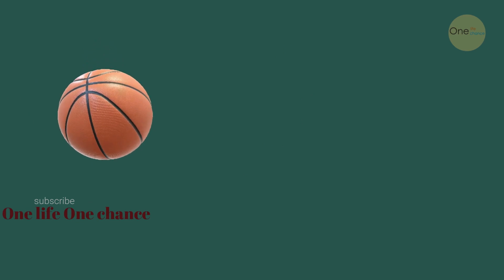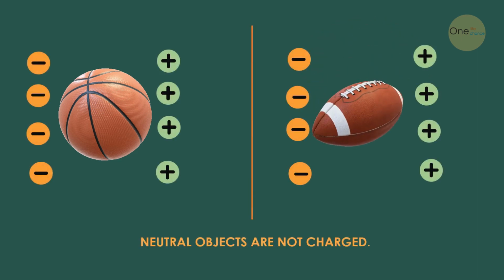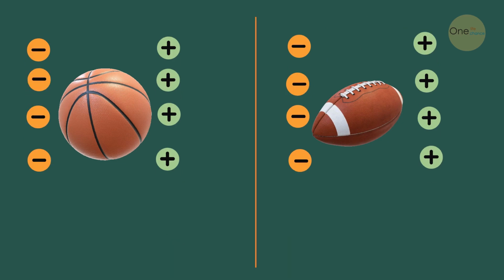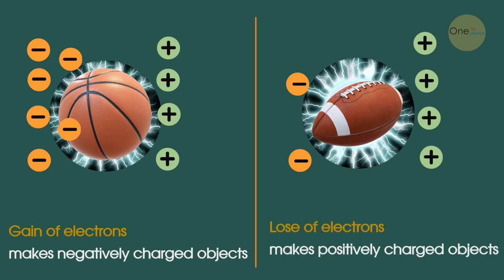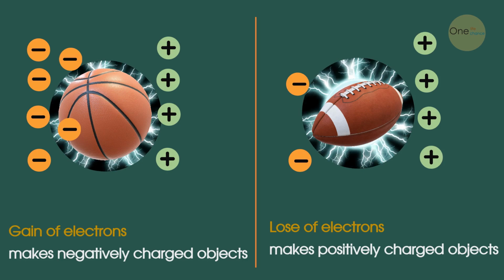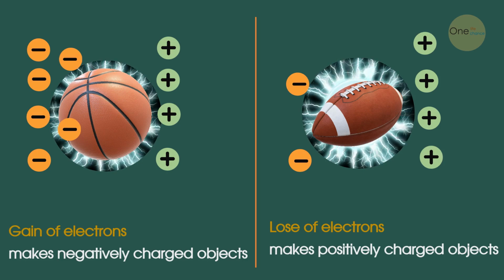Here we take one volleyball and one rugby ball. Normally they are in a neutral condition because they have an equal number of protons and electrons. But when we rub these two balls with each other, there is an imbalance of electrons. We can see that the volleyball gained electrons and became negatively charged, while the rugby ball lost electrons and became positively charged. We can conclude from this experiment that gain of electrons makes objects negatively charged, and loss of electrons makes objects positively charged.